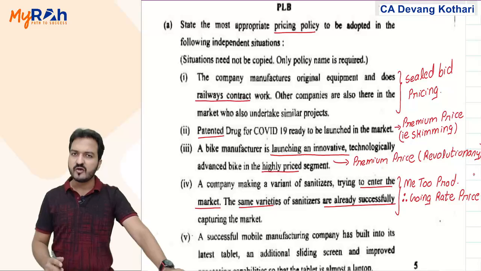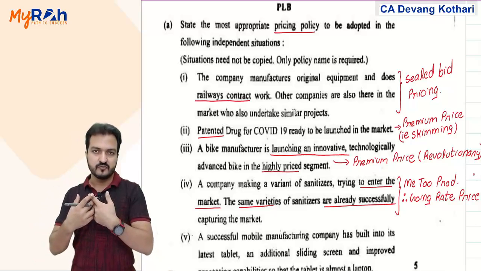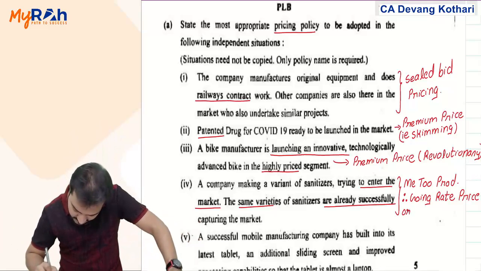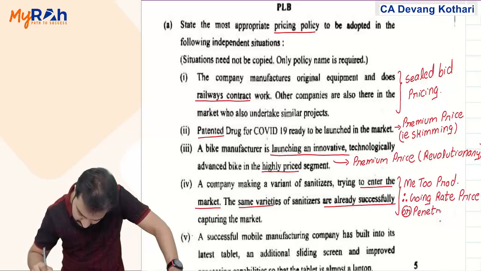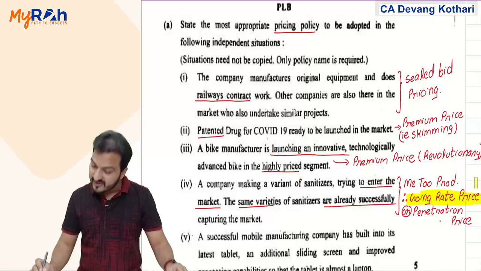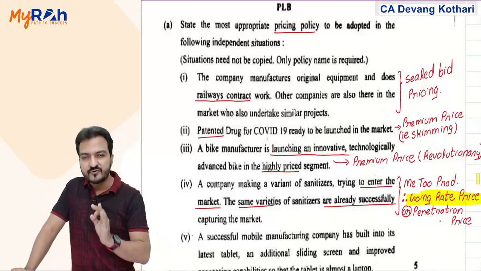Or maybe if you wish to penetrate the market by, say, removing out the competitors, then you may also suggest penetration pricing. But in my opinion, more likely answer here will be going rate pricing, because the question does not say that you want to penetrate the market.